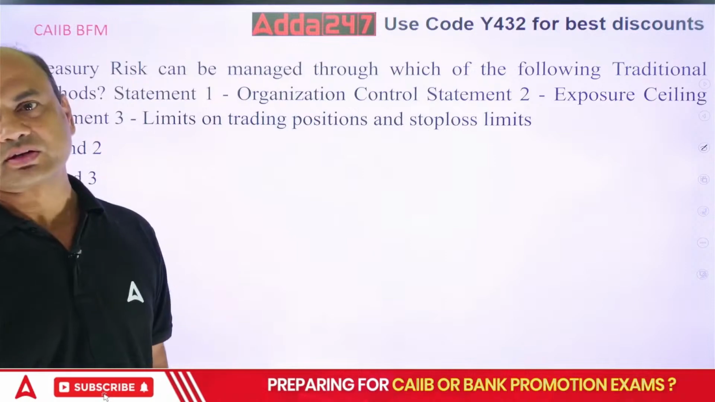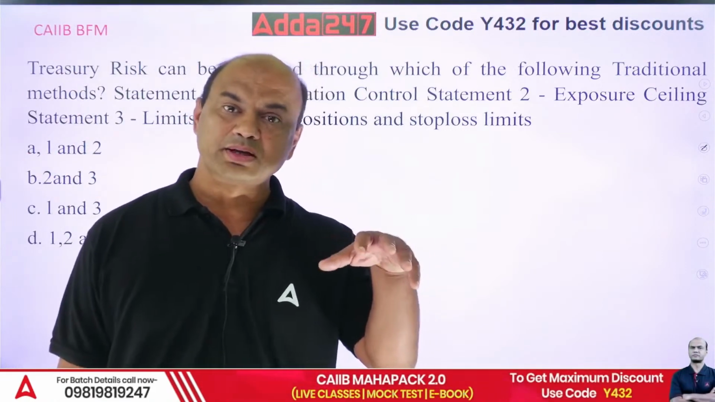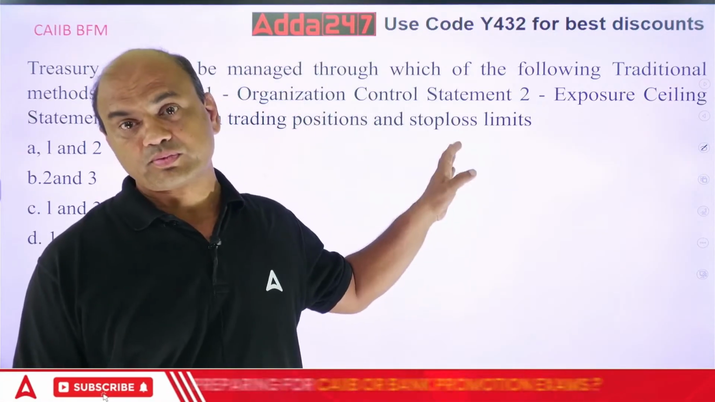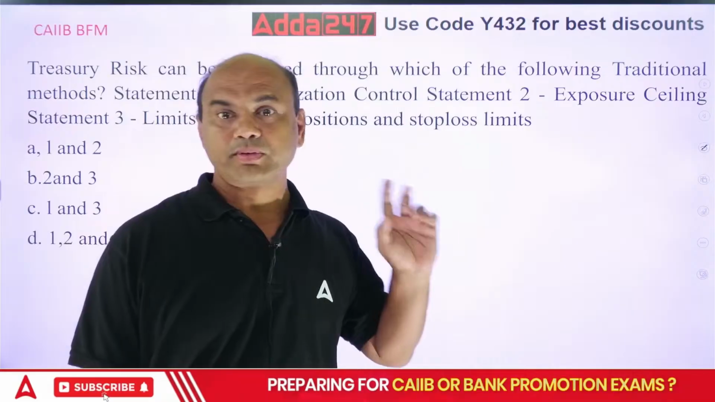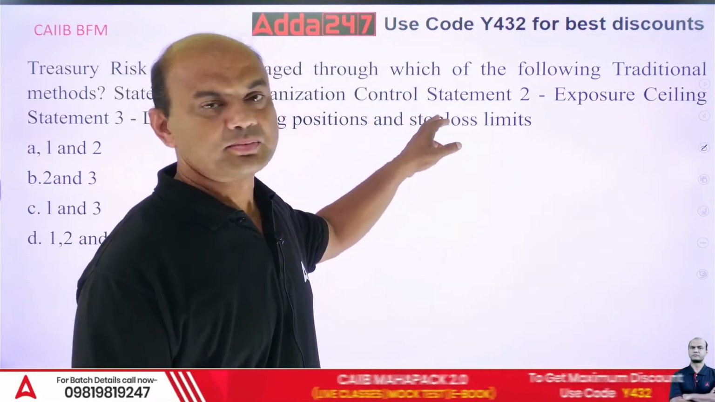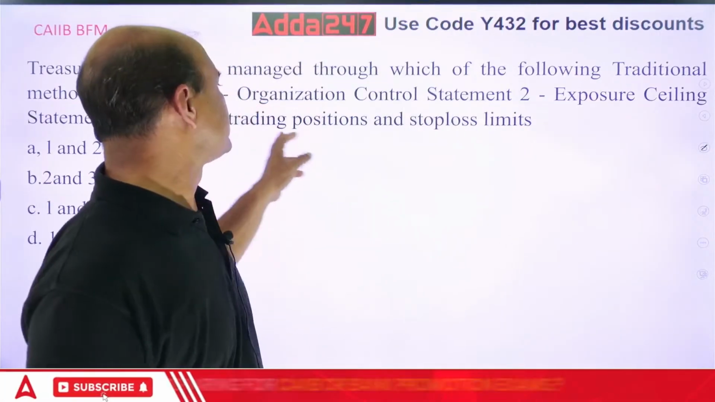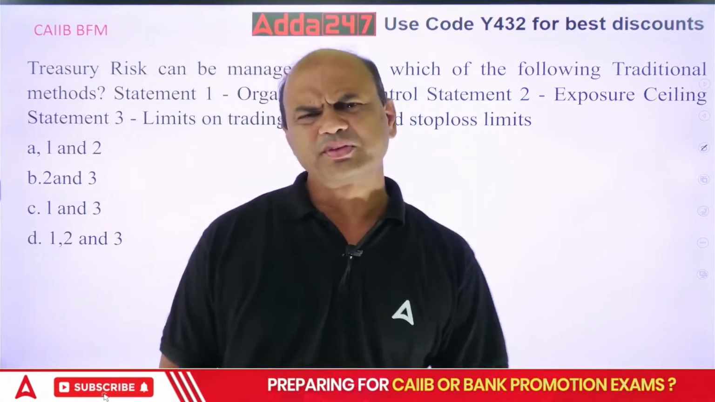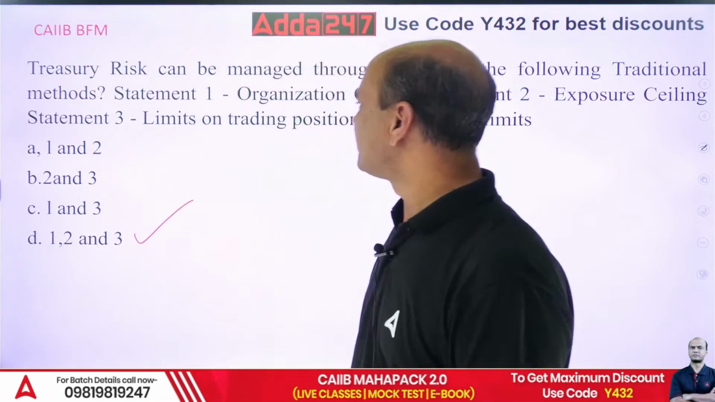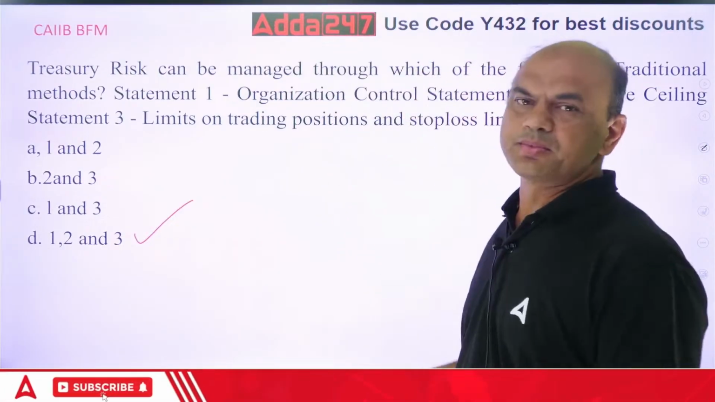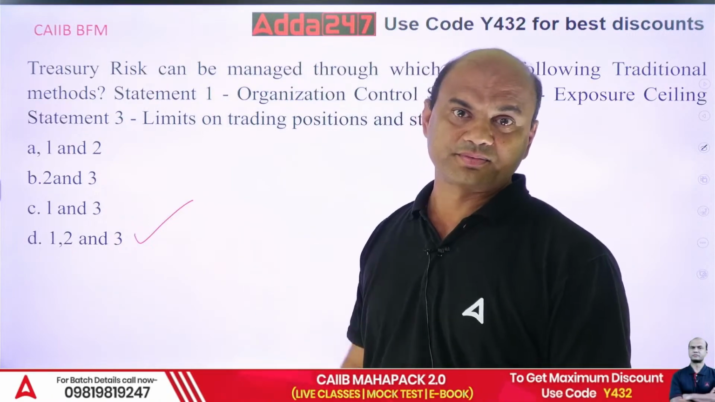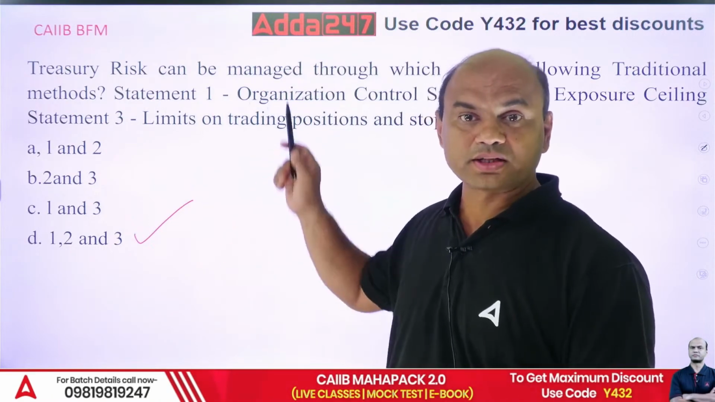These statements are always given by the board of directors to the treasury head. These are always decided by the board members. Board members will always check this. So organizational control statement, exposure ceiling, limits on trading positions and stop loss, all of them are correct. Organizational control statement means what is the limit within which the organization can work in treasury. What is the maximum limit of the organization?